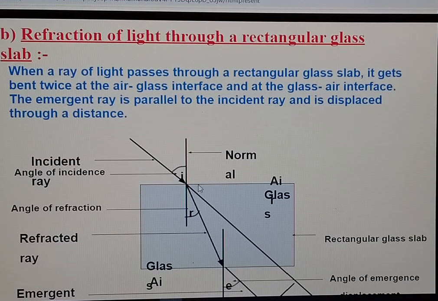Second, light is bending towards the normal. This is the bending and refracted ray. Refracted means the ray which gets refracted from the surface, and the angle between the refracted ray and the normal is known as the refracted angle.